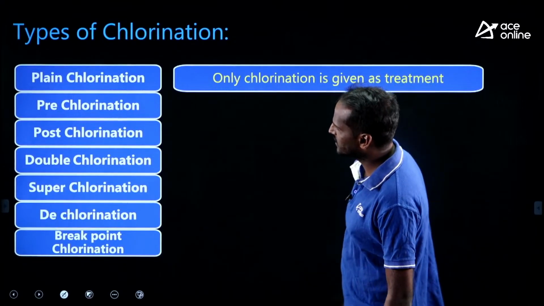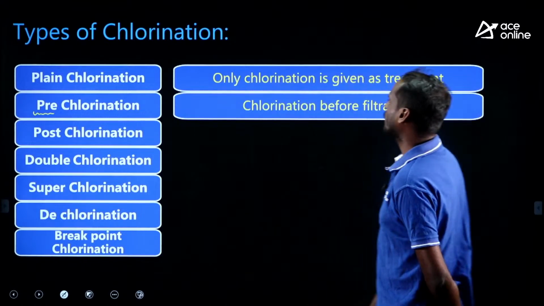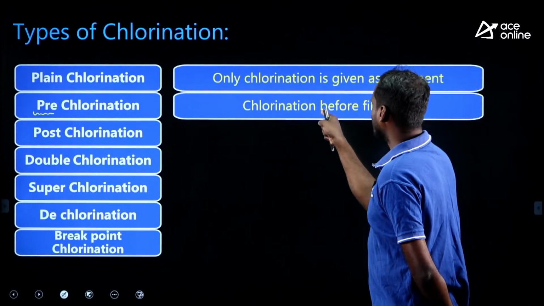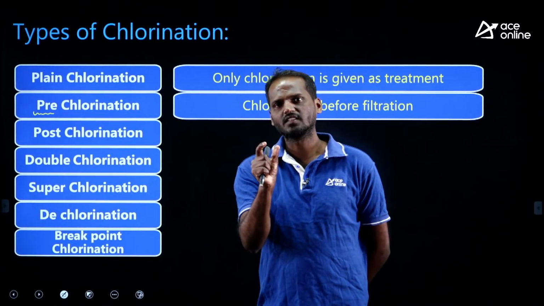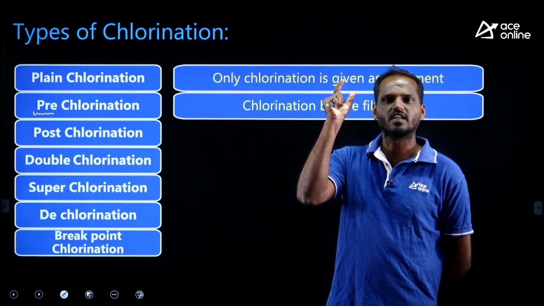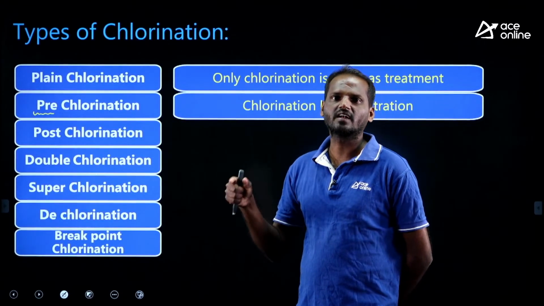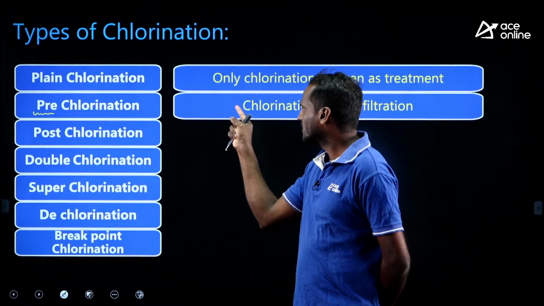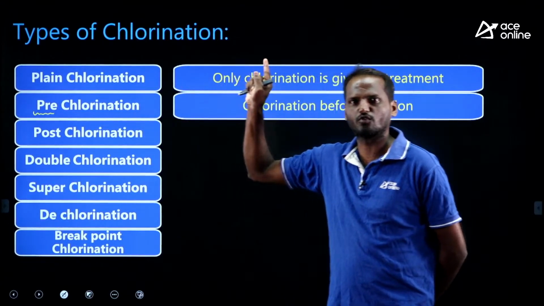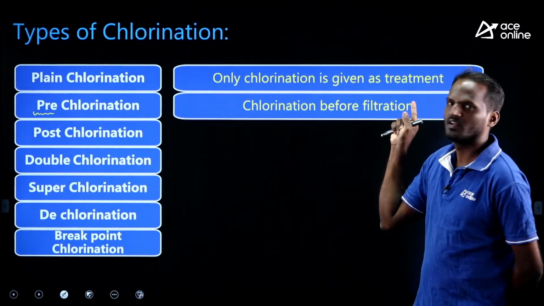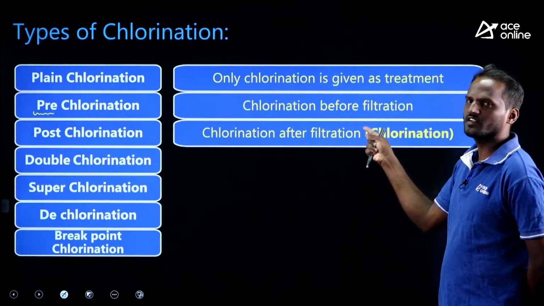What is pre-chlorination? The word pre means before, right? Before filtration. Chlorination done before filtration, we call it pre-chlorination. When the organic load of water is very high, we can't apply filtration directly before chlorination. Therefore, when the organic load is more, to reduce the organic load, we do pre-chlorination, that is before filtration, right. What is post-chlorination? Chlorination done after the filtration.